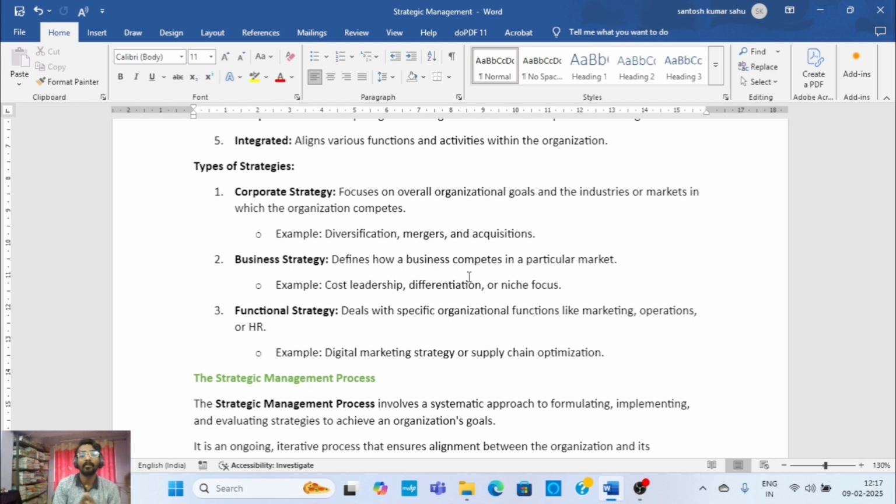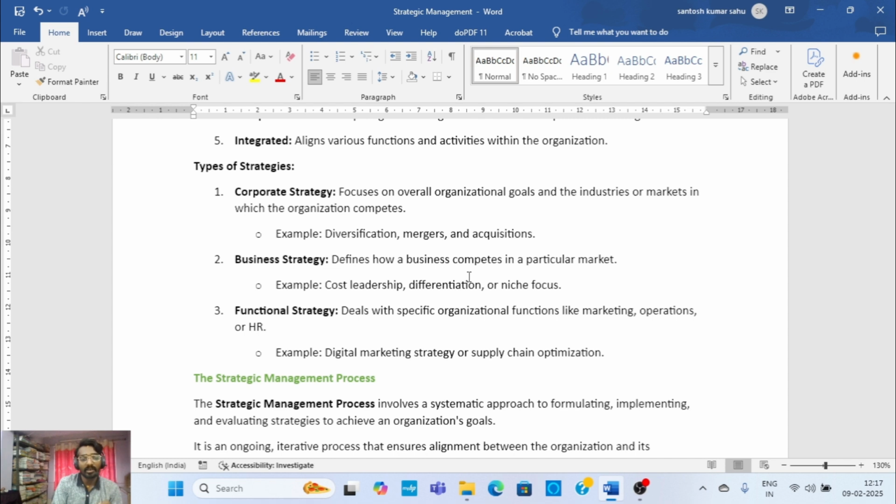For example, digital marketing strategy, when it's applied only at the marketing level, for campaigning, for advertisement of the product, how to reach a customer, how the product will be reached to the customer effectively or in a cost minimization process. All these things we discuss are applied in a particular function, all about the marketing part, when we apply the digital marketing strategy.